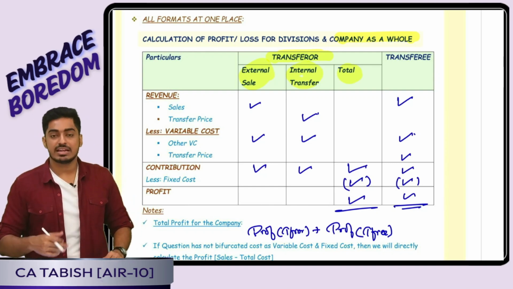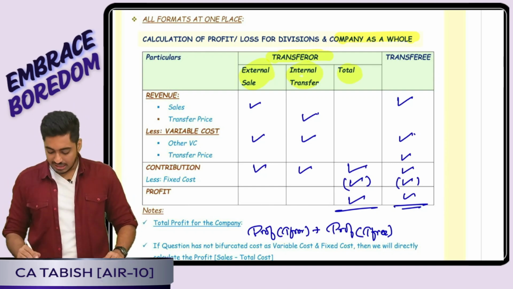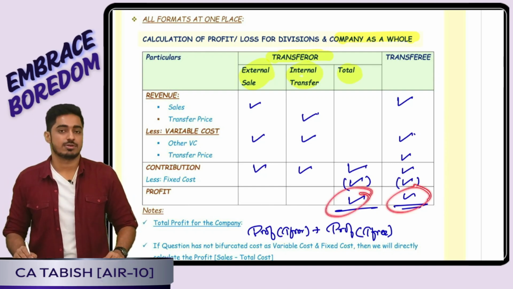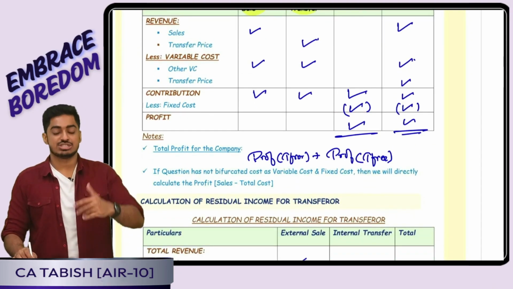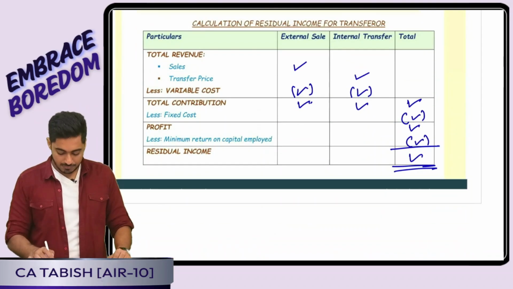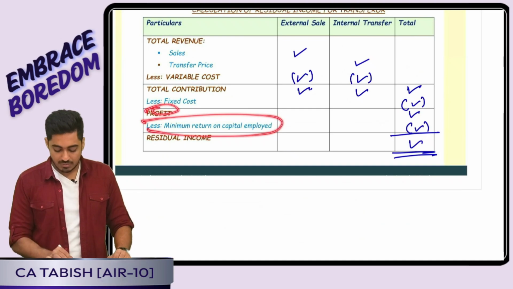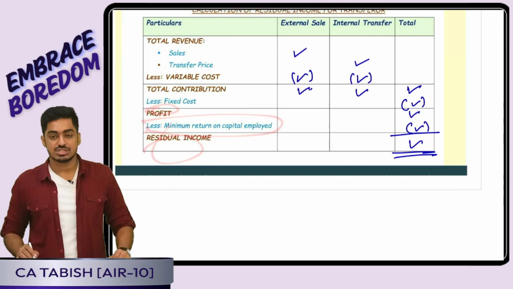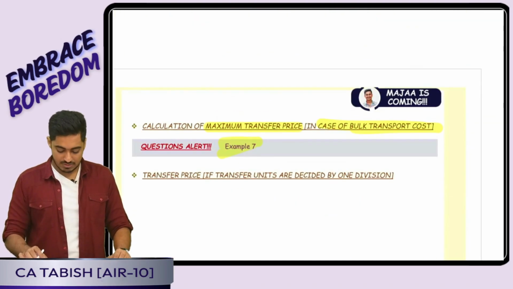Now how do we calculate profit for the company as a whole? Transferor profit plus transferee profit. If you have to calculate residual income, directly from my profit, I will reduce the minimum required profit. I will arrive at the residual income. Is this clear, everyone? Okay, perfect.